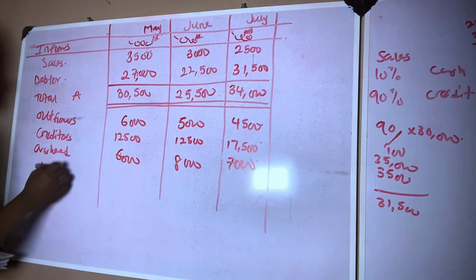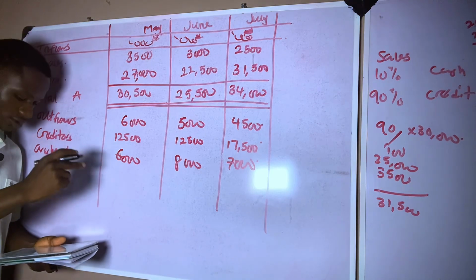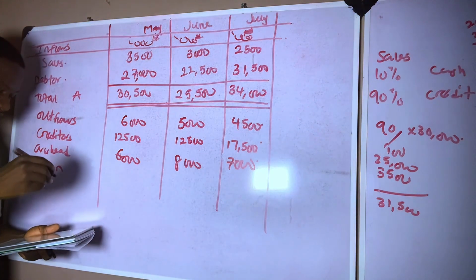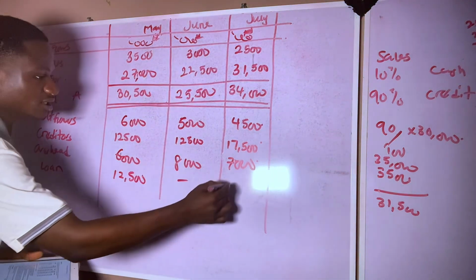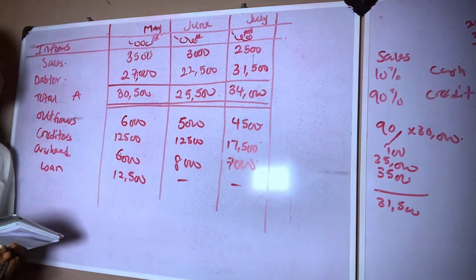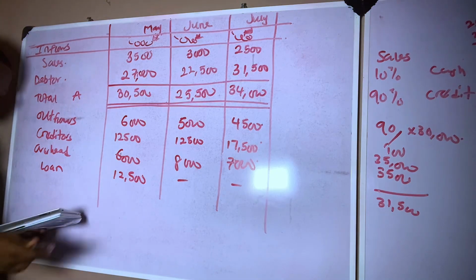Now, this loan is only peculiar to the month of May. Because it's peculiar to the month of May, how much is it? 12,500. So nothing here because we are not repaying a loan in June and July.